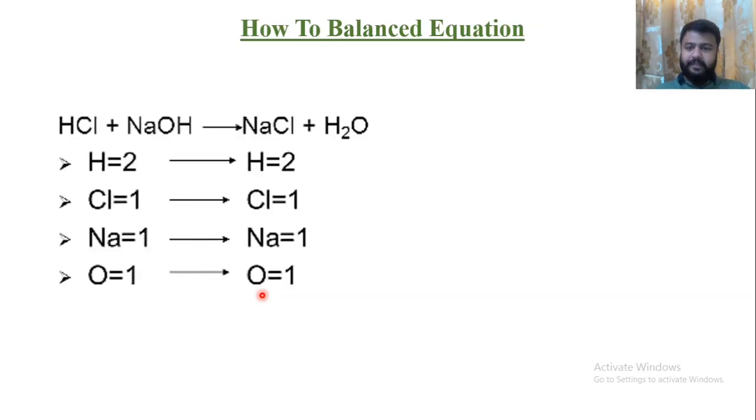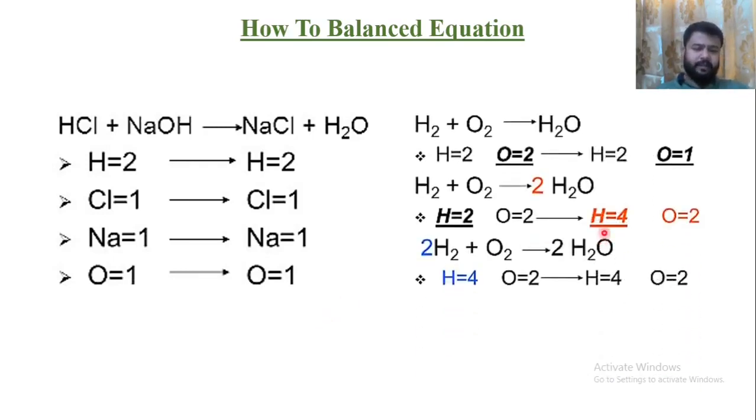Now the last topic for the day is how to balance a chemical equation. For example, we have HCl plus NaOH gives you NaCl plus H2O. In this equation, hydrogen is 1 and 1, making 2, chlorine 1, sodium 1 and oxygen 1. So hydrogen is 2, chlorine 1, sodium 1, oxygen 1 on the left hand side, that is, the reactant side. On the right hand side, everything is the same. So this is automatically a balanced chemical equation. We do not need to write any stoichiometric coefficient.